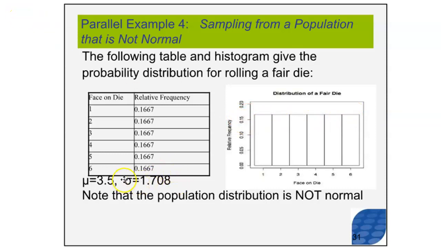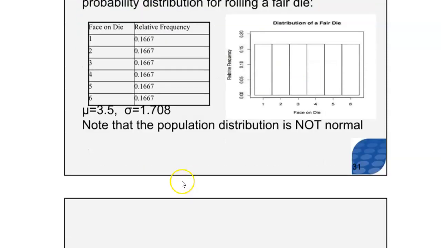We are also able to calculate that the mean is 3.5. The mean should be the exact middle value of this distribution. So that's 3.5 right here. And the standard deviation is 1.708 based on a calculation that we were able to do.